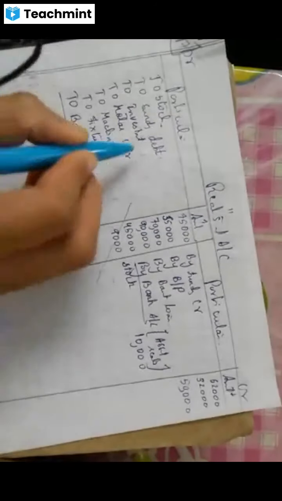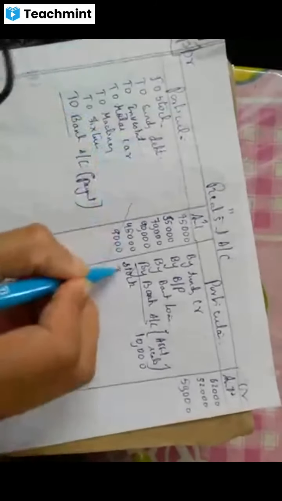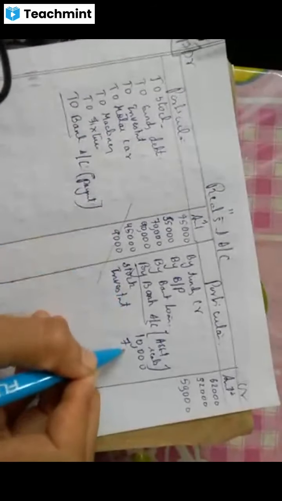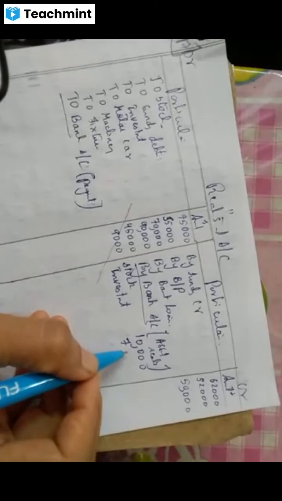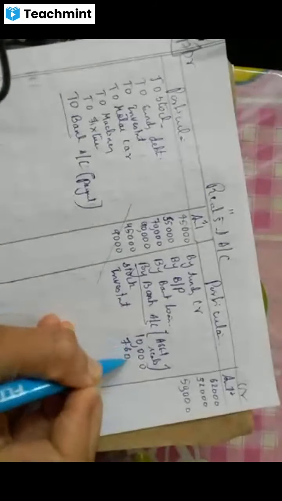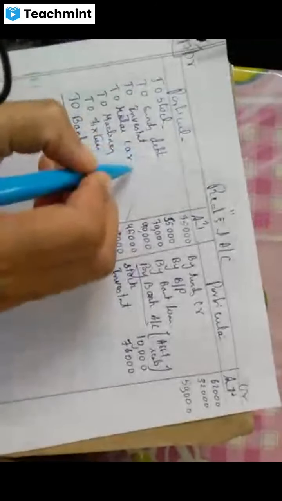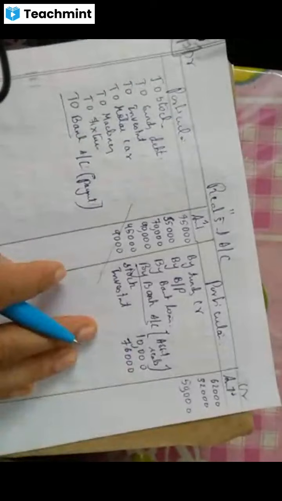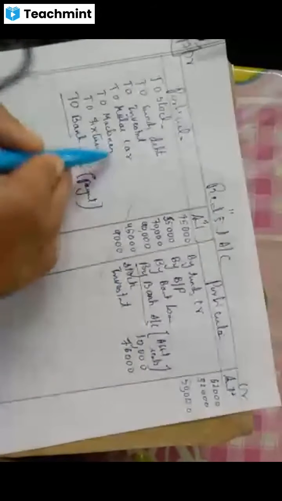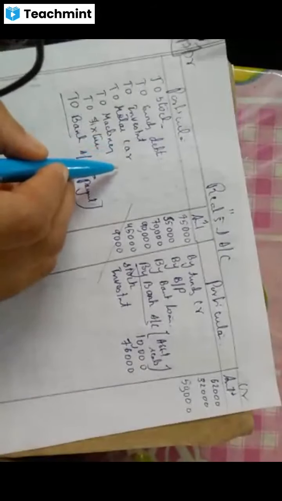Just check the question. Investment there is. Investment will write. Investment amount is 70,000, is it? 76,000, sorry. Next, after investment is motor car. Motor car also is taken over by Tanu. It is taken over by Tanu. It is given in the question. Next is machinery. Machinery is taken over by Sonu.